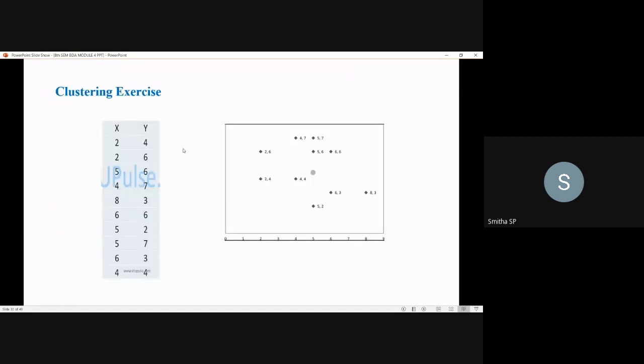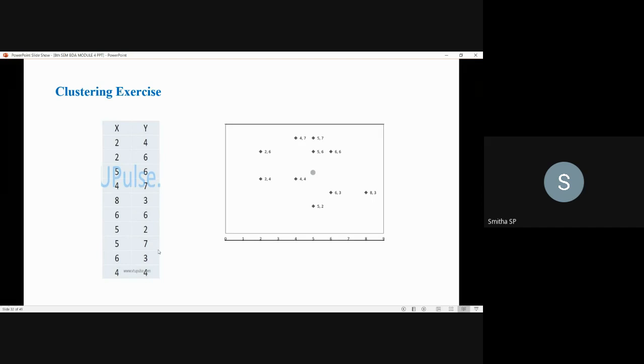Next, moving on to the clustering exercise. A simple example has been given to carry out this clustering technique. Here you can see that there are two variables, x and y, and 10 data points.